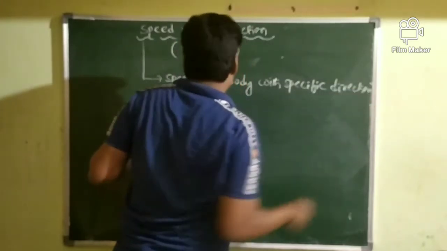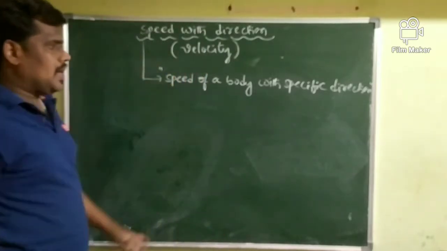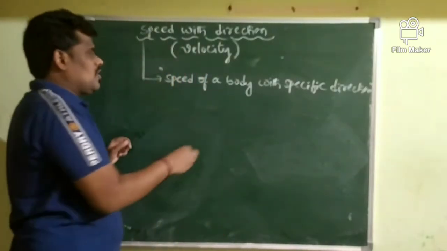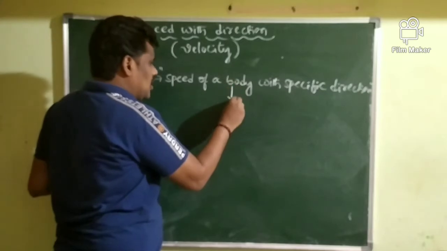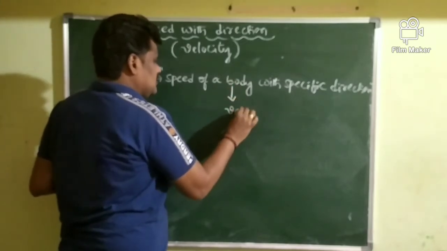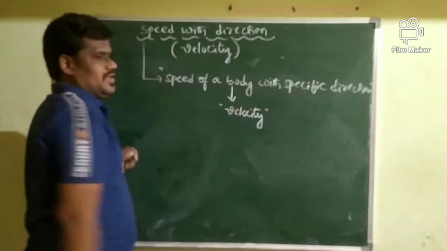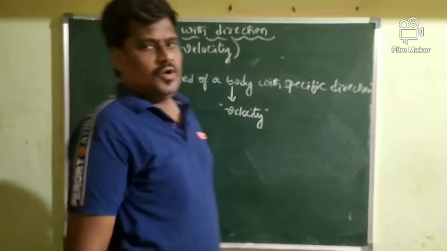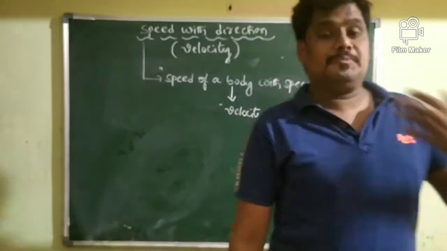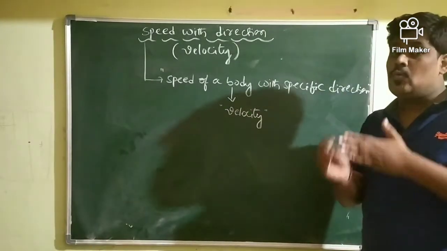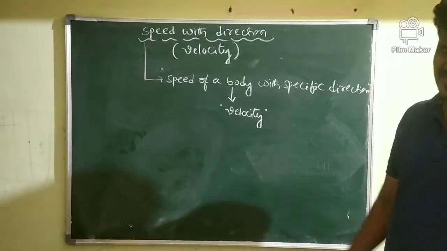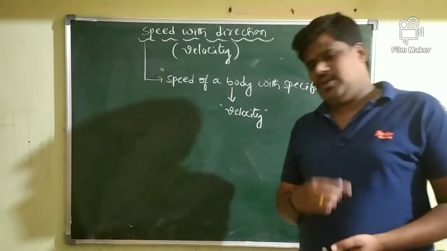If you consider the speed of the body along with its direction of motion, generally we will call it the velocity of a body. Tell me, what is velocity? Velocity is the speed of a body along one particular direction. That we will call velocity.